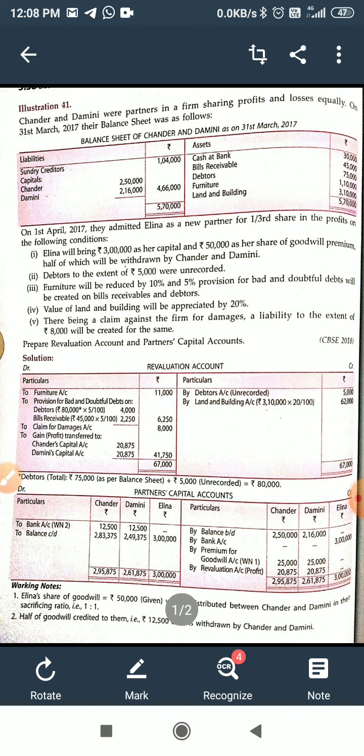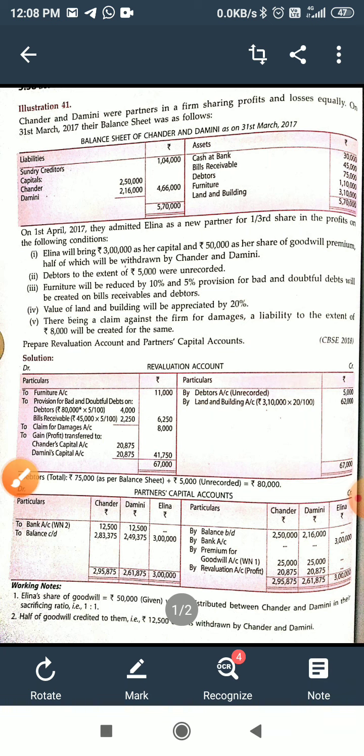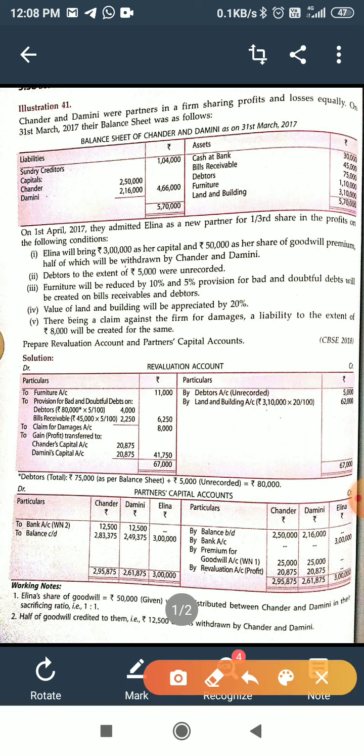Now, first of all, we will prepare the revaluation account, that is, the debit side of the revaluation account, and this is the credit side of the revaluation account. Second adjustment, debtors to the extent of 5,000 were unrecorded.